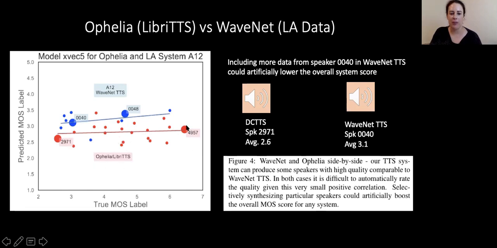There are some speakers who will just do outstanding in both systems, and some speakers that are generally much worse. Now, if we take the worst performing speaker from the Ophelia trained on LibriTTS and the worst performing speaker in the WaveNet TTS and put them side by side, let's listen to that.